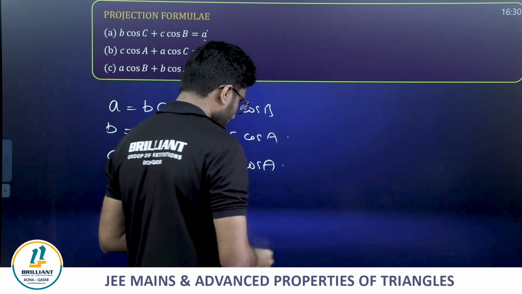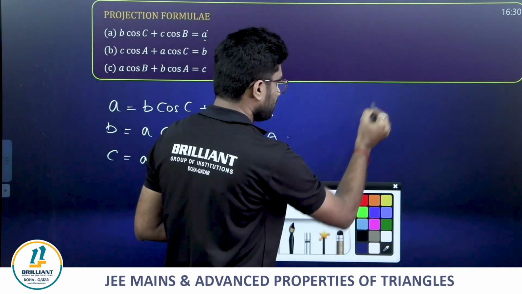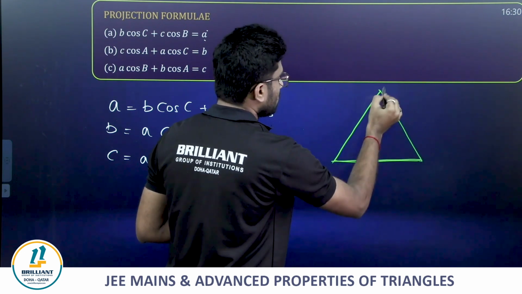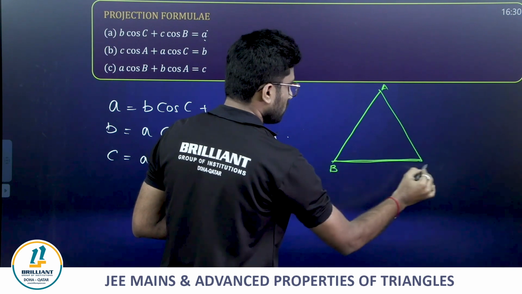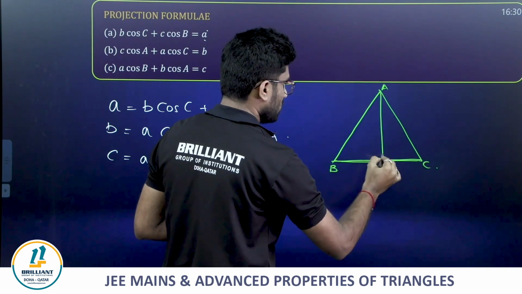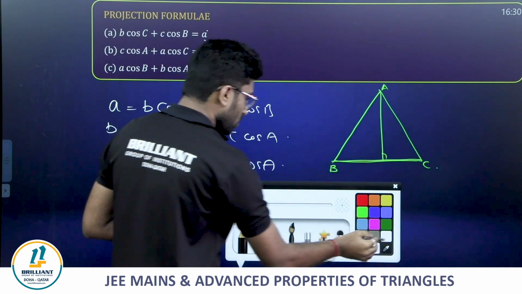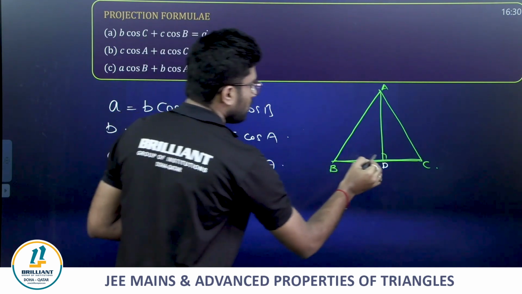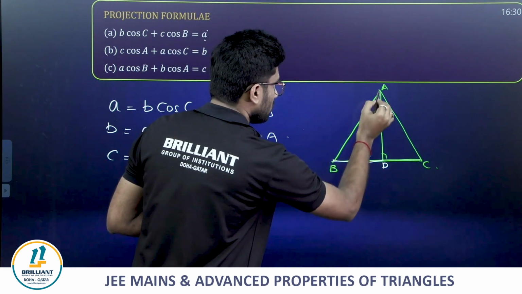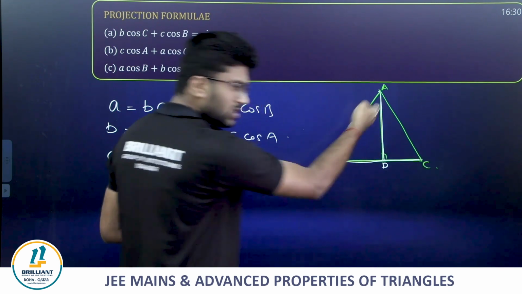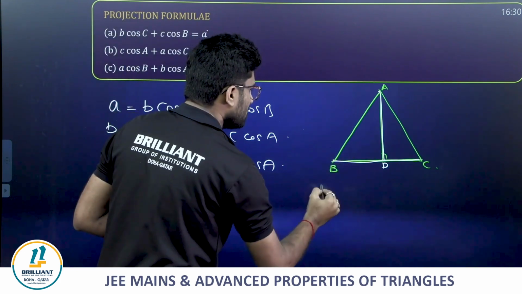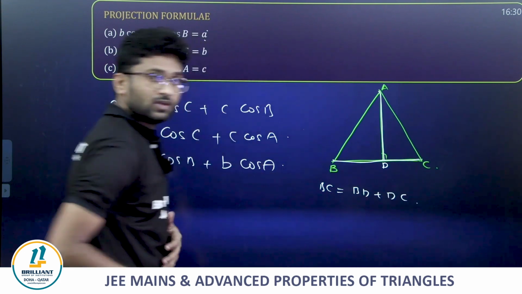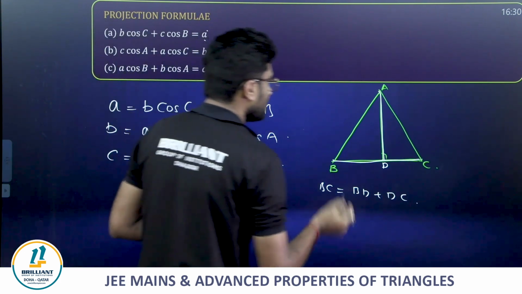Proving it is also very simple, friends. Just draw an altitude. Let this foot be D. Now, by using the corresponding parts, BC = BD + DC.